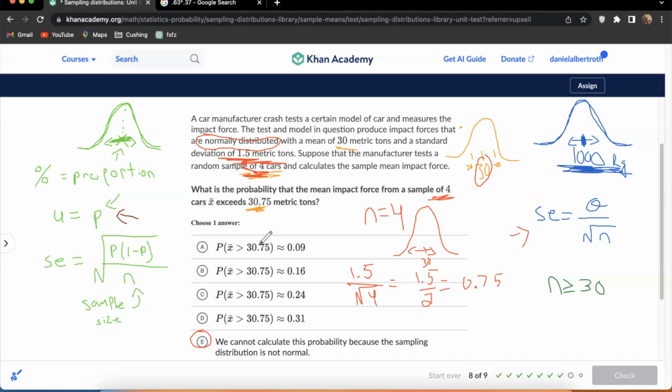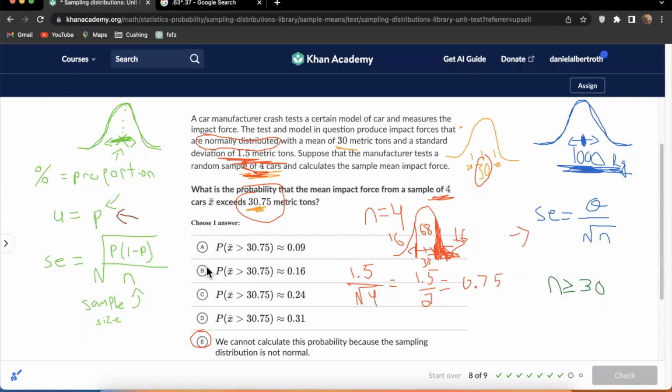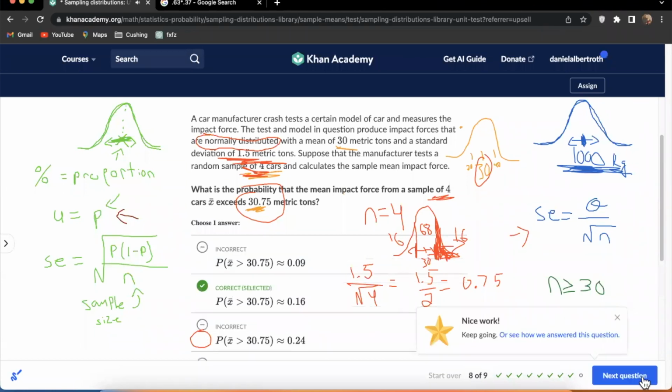And I believe that the question asks specifically about 30.75. So that is 1 standard deviation above the mean. What's the probability it exceeds that level? So if we go plus or minus 1 standard deviation, this is very similar to the last one. It's 68% in the middle here. That leaves 32, which is split evenly, 16 and 16. So we are just talking about this chunk here. The probability in a normal distribution that you are greater than 1 standard deviation above the mean has a probability of 0.16 or 16%. So I'm going to go with B on that one.